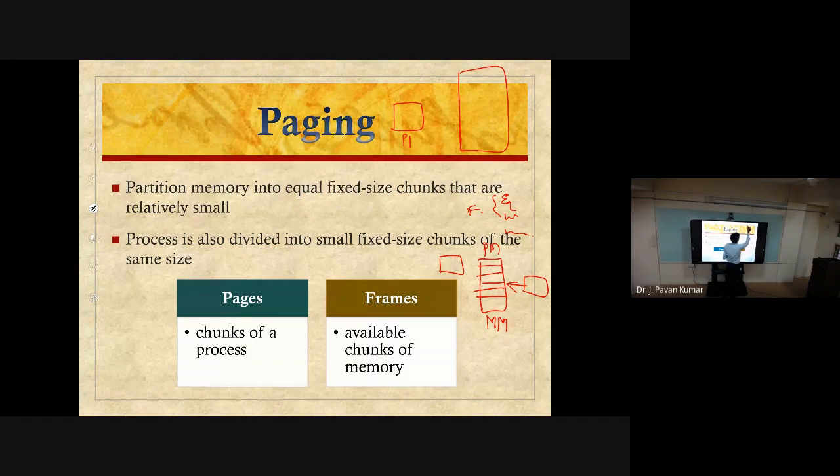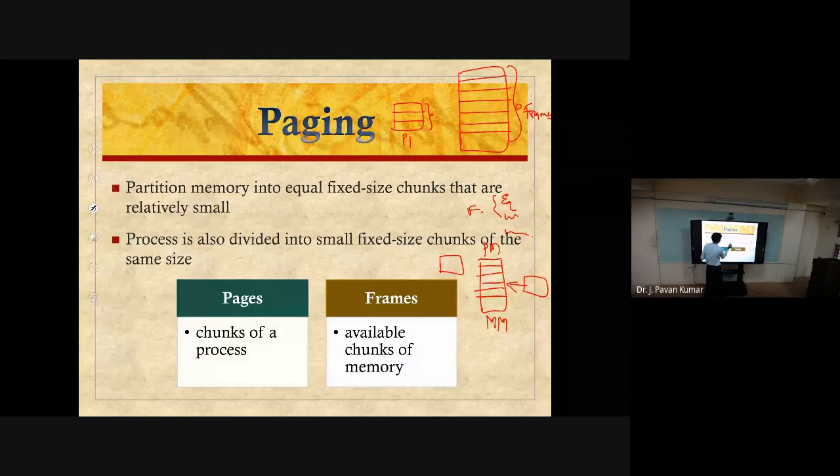This main memory will be divided into equal-sized partitions, and we call these equal-size partitions frames. Each partition we call a frame, and whatever the size of the frame, the same size we will be dividing the process into as well.